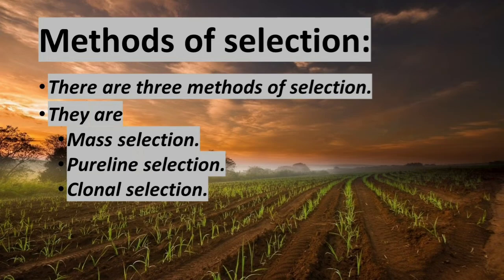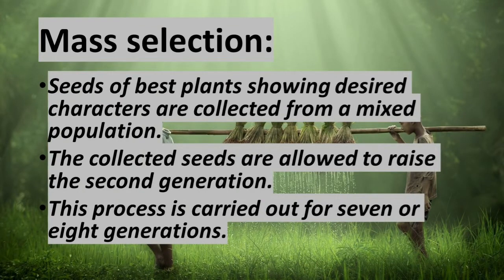Selection is of three types. Let us see. It is mass selection, pure line selection, and clonal selection. Now let us see one by one. Mass selection. Seeds of best plants showing desired characters are collected from a mixed population. I told you, what do you mean by mixed population? Superior quality may be the inferior quality, then disease resistant, disease susceptible. So this is called a mixed population.